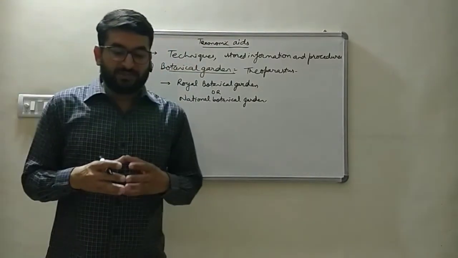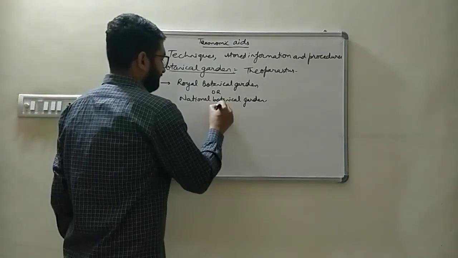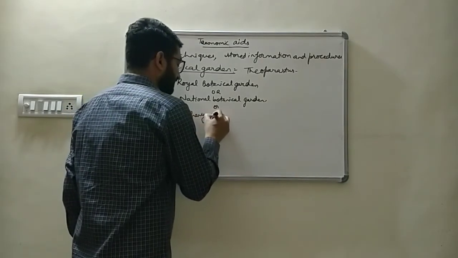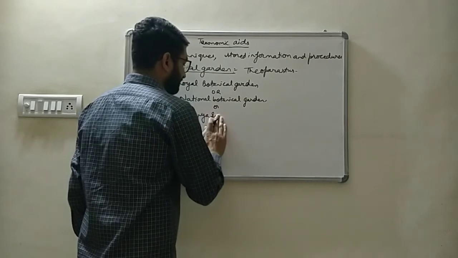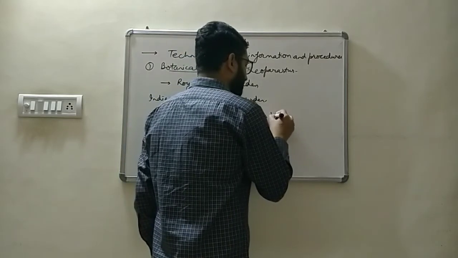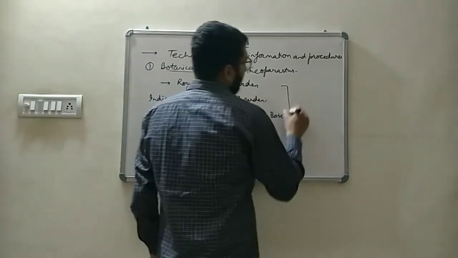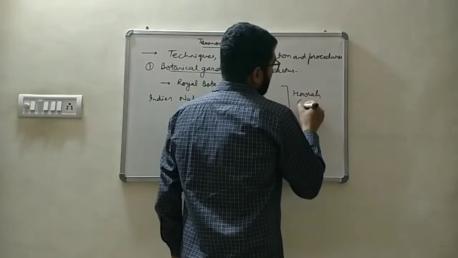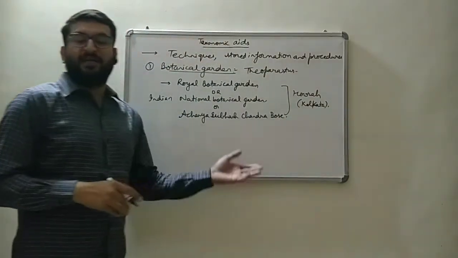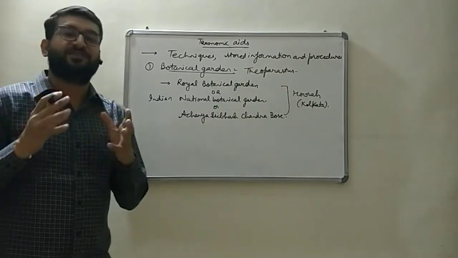Now this Indian National Botanical Garden is named Acharya Jagadish Chandra Bose Botanical Gardens, which is present in Howrah in Kolkata. Earlier it was referred to as Calcutta. So this is a very famous first botanical garden present in our country.